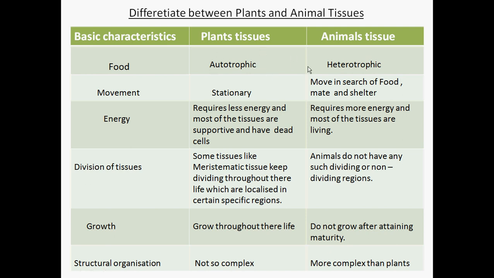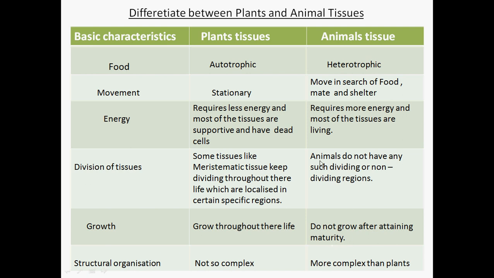So in this way, the plants are stationary, so they have to face various kinds of hazards and disasters. For that purpose, plants have supportive tissues which help to protect the plant from such disasters and give mechanical strength to the plant, and in that way plants require very little energy, whereas animals have to move from one place to another, so they require tissues which provide more energy, and those are mostly living tissues, whereas plants contain mostly dead tissues or dead cells. Plants grow throughout their life, whereas animals grow only until attaining maturity, and do not grow after that.